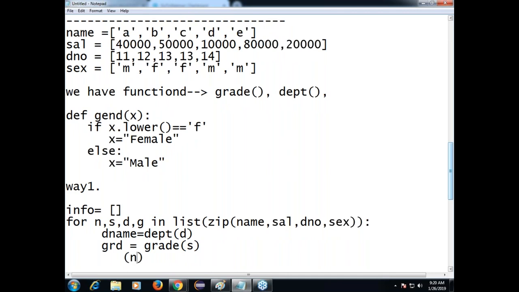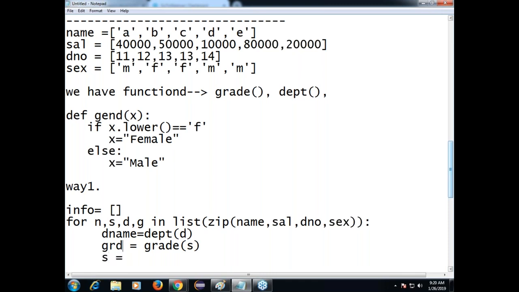First I want name, next salary, then their grade, and then their department name. And we need gender also. Let's say gender is equal to... already we have a function, right? Let's say sex. Same thing I am overriding.